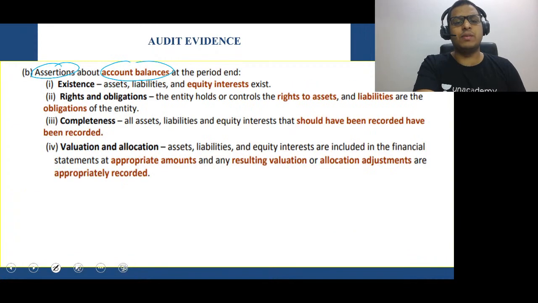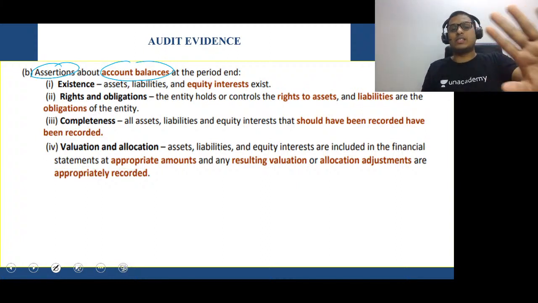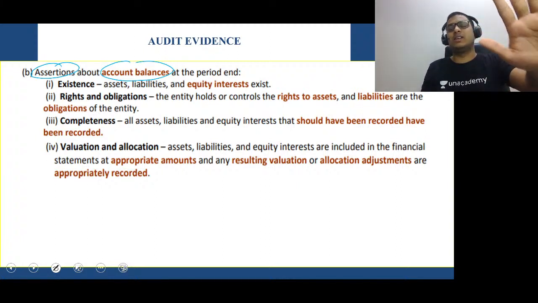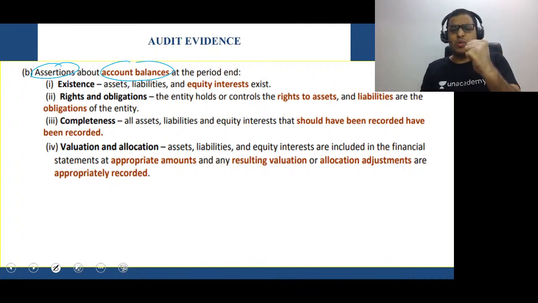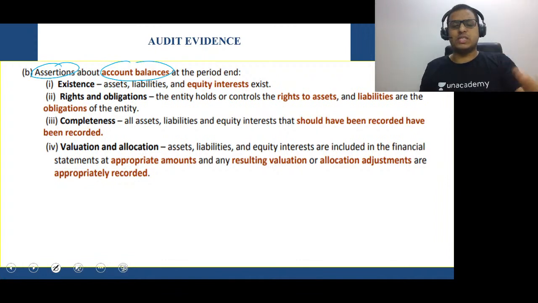Second one, sir. In relation to account balances, what do we check, sir? Whether the account balances are in existence, rights and obligations, completeness, valuation and allocation. So existence, rights and obligations, completeness, valuation and allocation. Very simple.